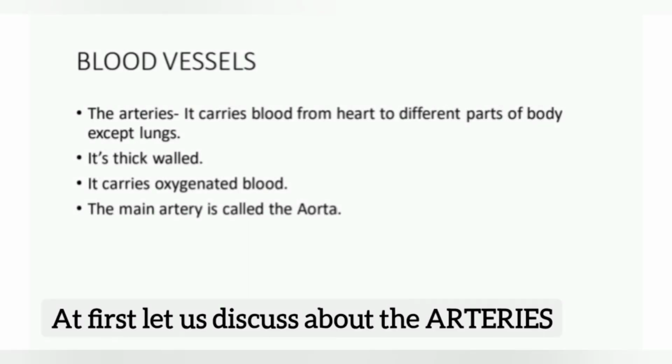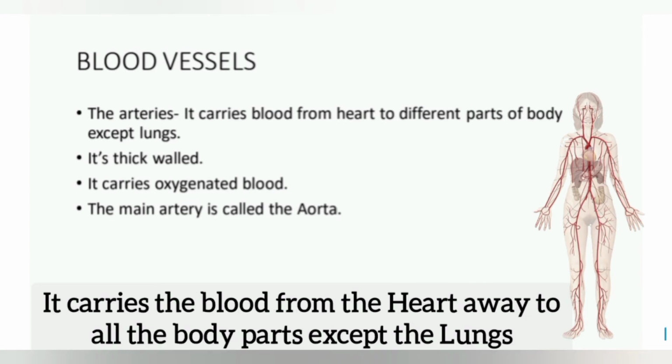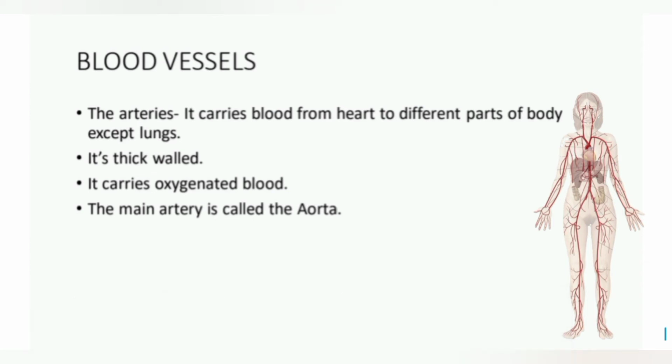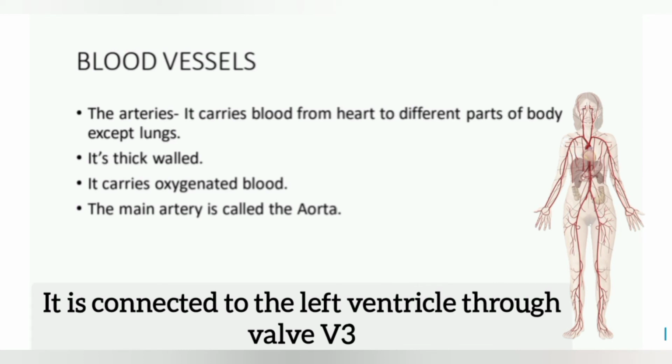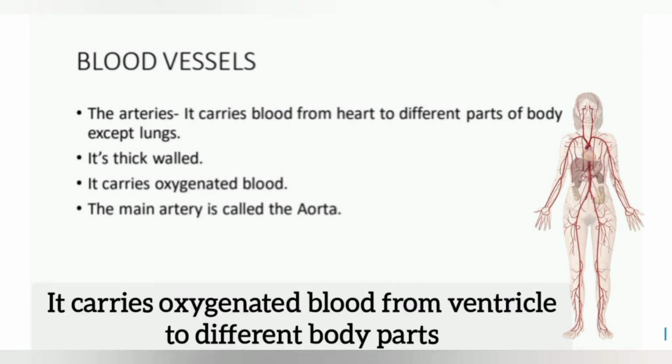At first, let us discuss the arteries. The arteries are the blood vessels which have thick walls. They carry the blood from the heart away to all the body parts except the lungs. Aorta is the main artery. It is connected to the left ventricle through valve V3. It carries oxygenated blood from the ventricle to different body parts.